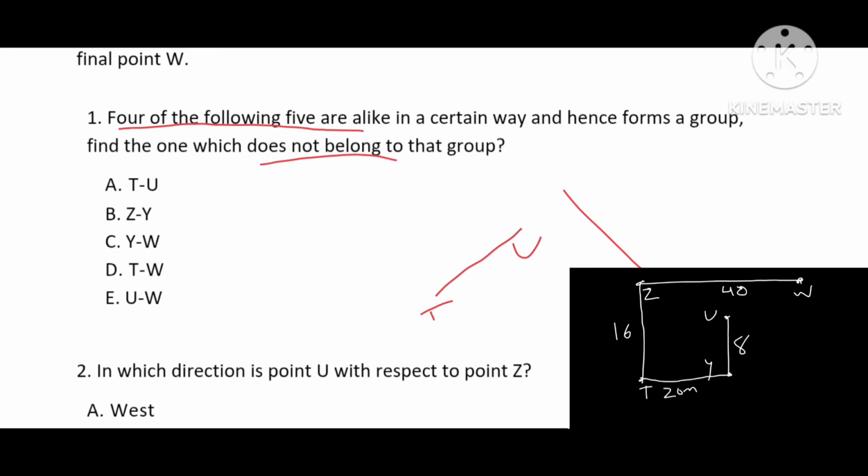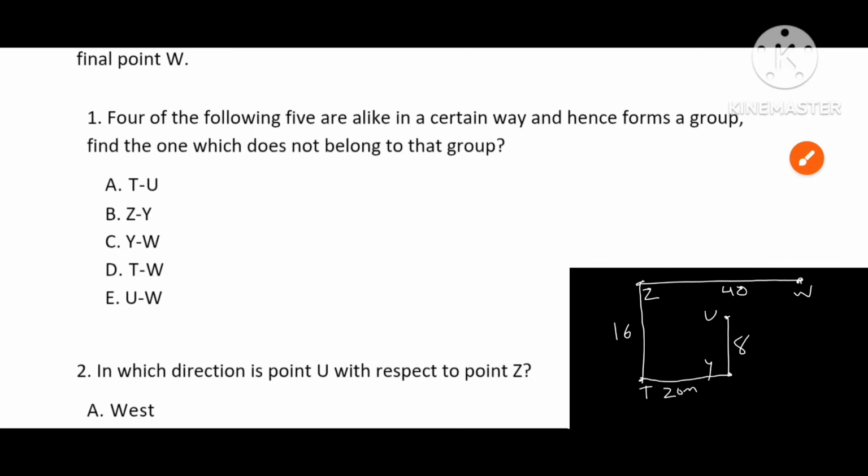Y and W is northeast. T and W is also northeast. Final one, U and W, is also northeast. The only one which is southeast is Z and Y. So B is the odd one out.